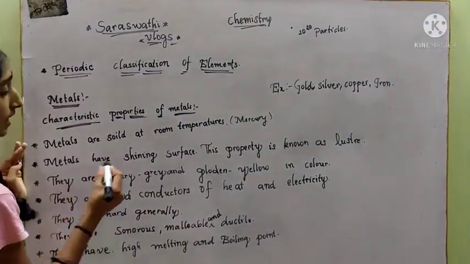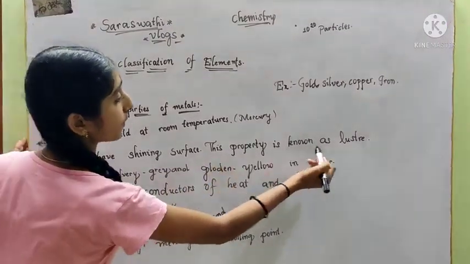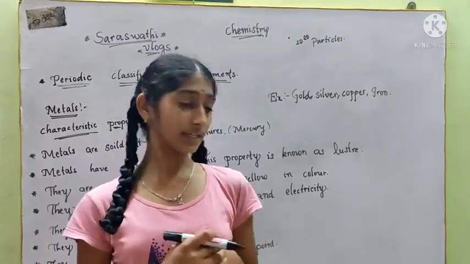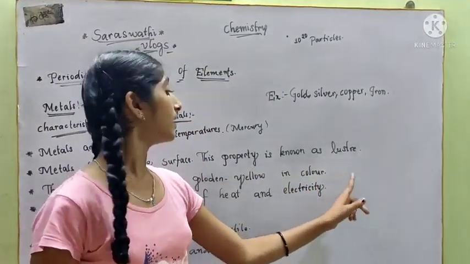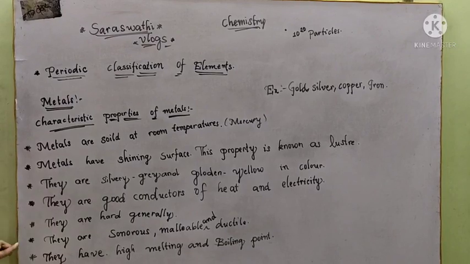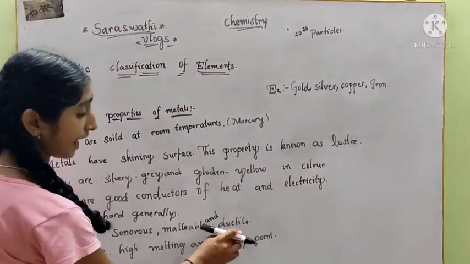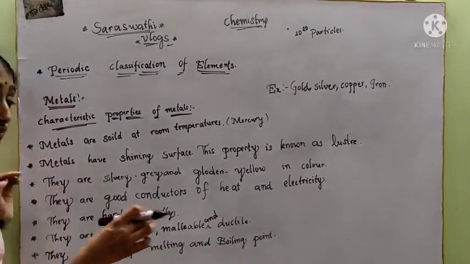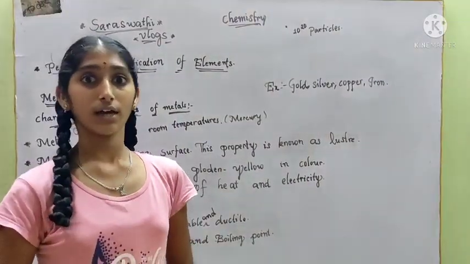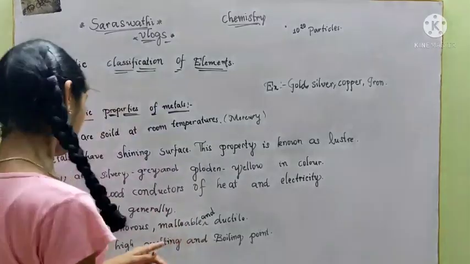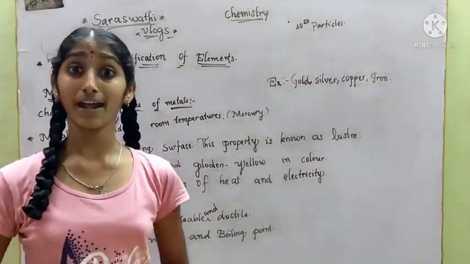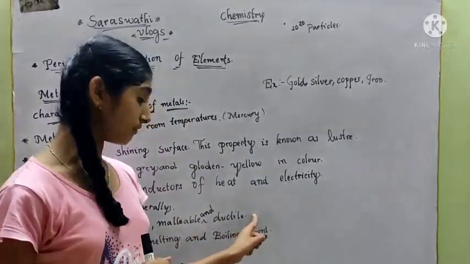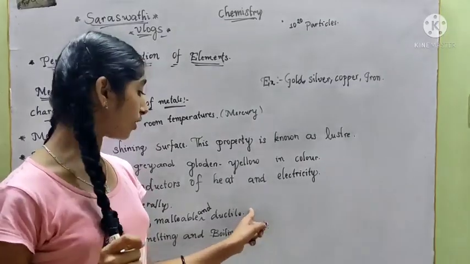Next, metals have a shining surface. This property is known as luster. The metals also have these properties: sonorous, malleable and ductile. Luster is having a shining surface, and sonorous is producing a ringing sound. All metals give a ringing sound. Next, ductile. What is meant by ductile? Ductile is making fine wires. Every metal can be made into fine wires.